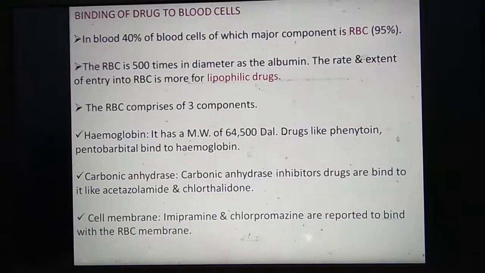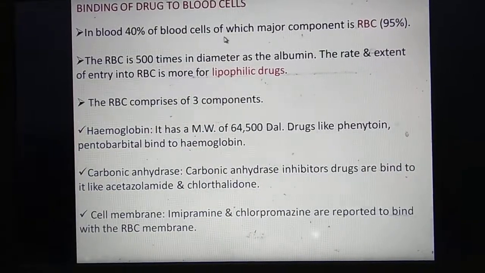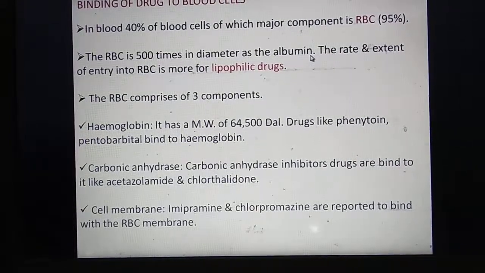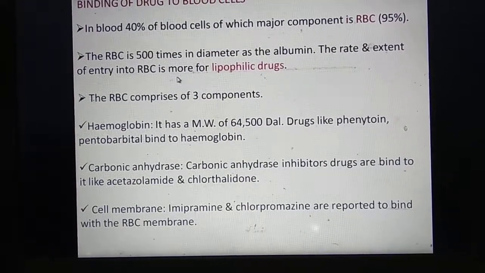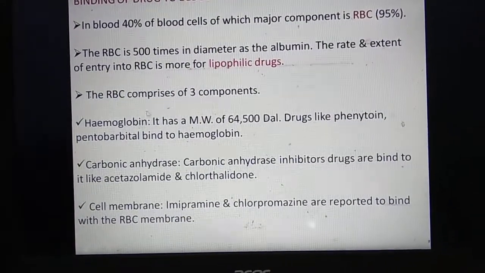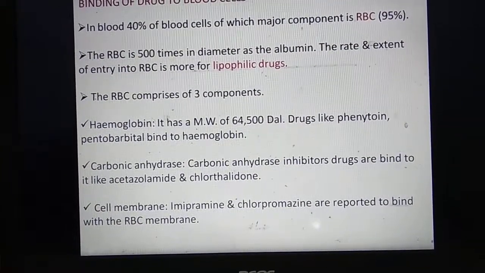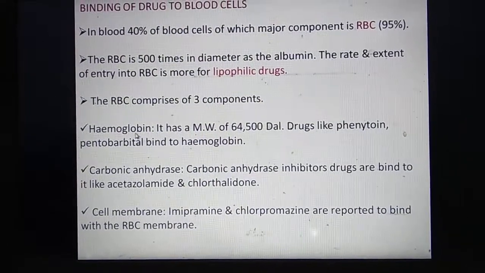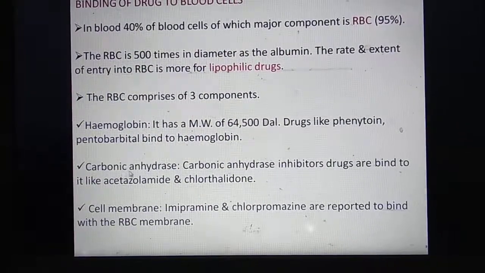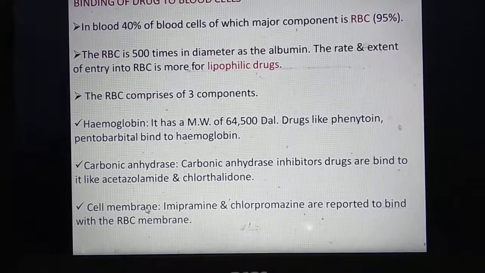The last one is the binding of the drugs to the blood cells. Various blood cells can bind with drugs, such as RBCs. RBCs are 500 times larger in diameter as compared to albumin protein, and the rate and extent of entry into RBCs is more for lipophilic drugs. RBC is composed of 3 components, that is hemoglobin, carbonic anhydrase and the cell membrane. Various drugs could bind to the various components: phenytoin can bind to hemoglobin, acetazolamide can bind to carbonic anhydrase, and imipramine can easily bind with the cell membrane of the RBCs.